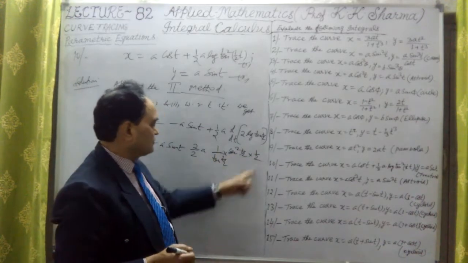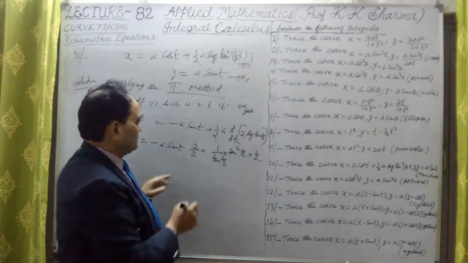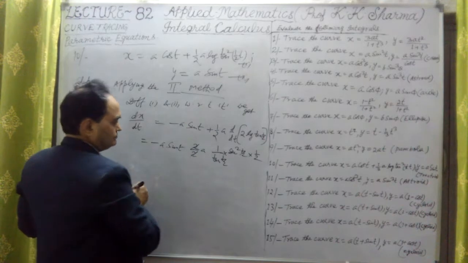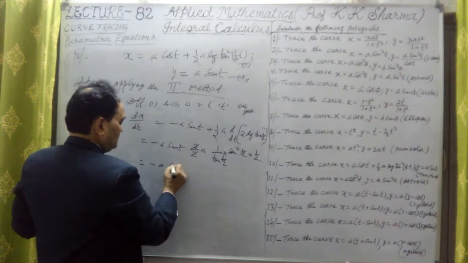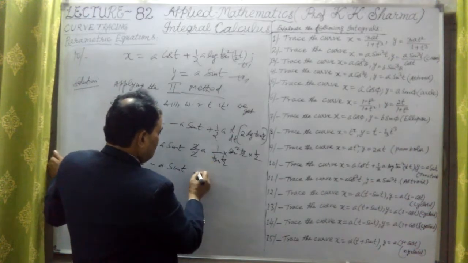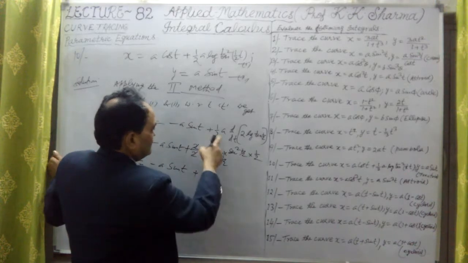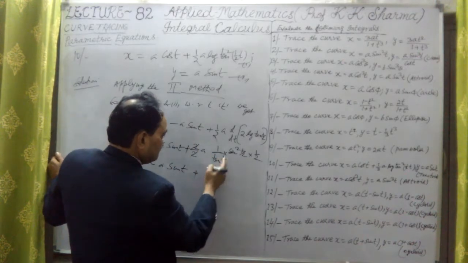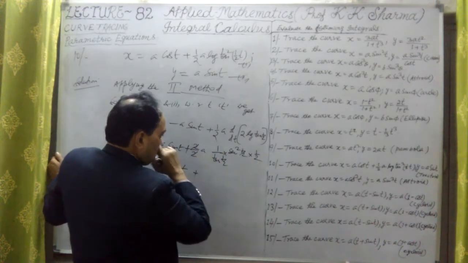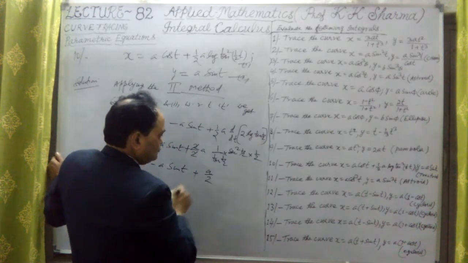This is the differentiation of log of tan t by 2. This 2 we have taken before, a constant. So what is the final value? Minus a sin t, and here it is a plus sign. I'm sorry, this is a plus sign here. Plus, so this is 2 times 1 by 2 a, that means a upon 2.